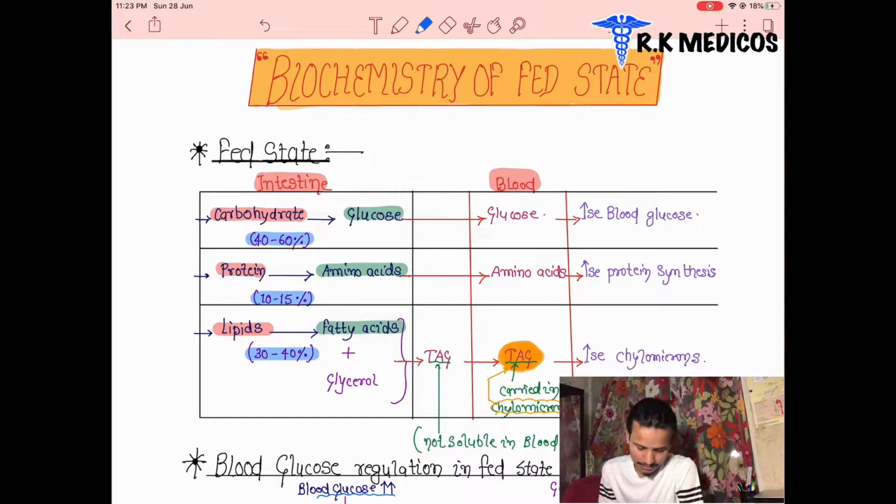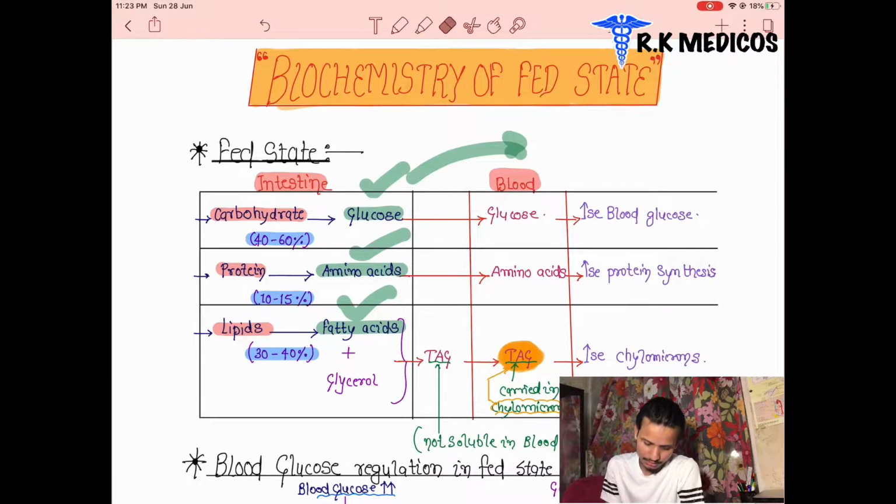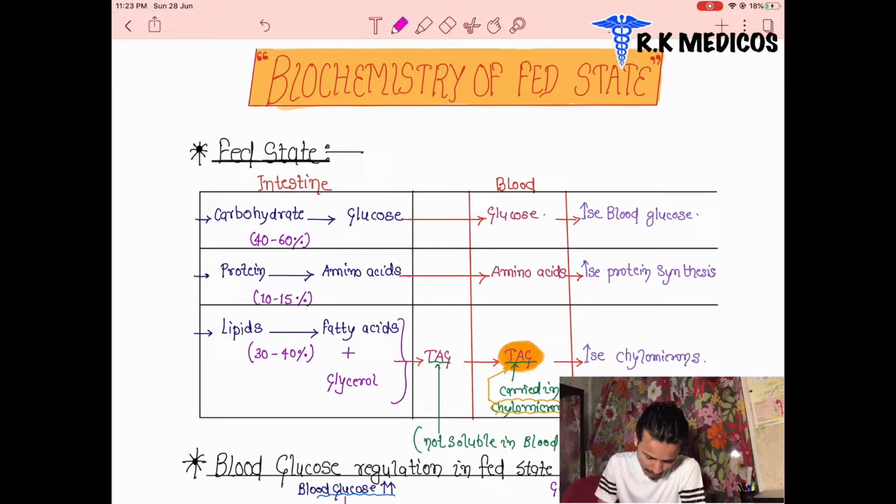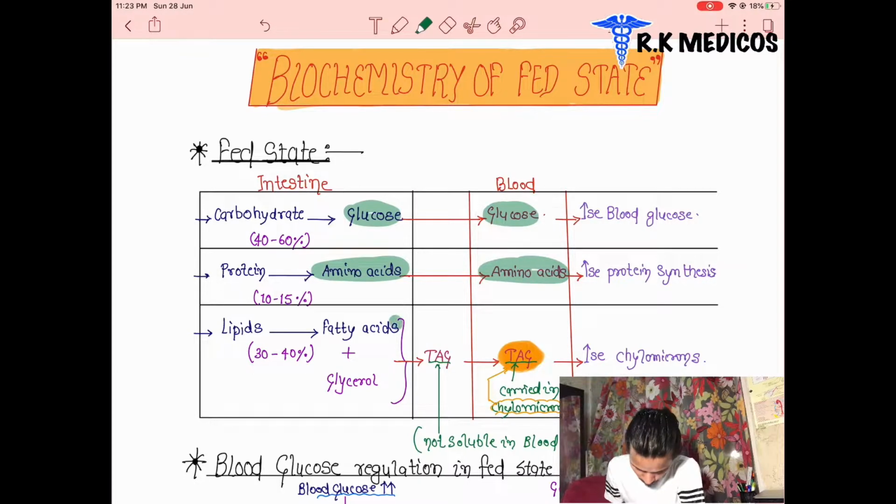After that, the glucose, the amino acids, and the fatty acids are all transported to the blood circulation. The glucose is transported into the blood, and the amino acids are transported into the blood, but the fatty acids are not transported directly into the blood circulation.